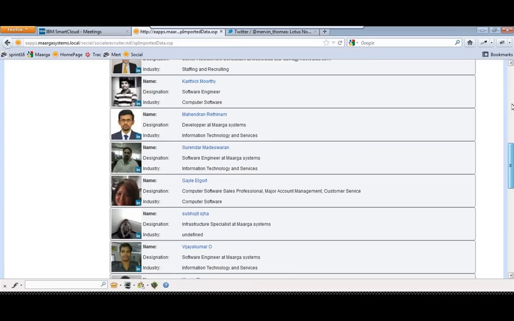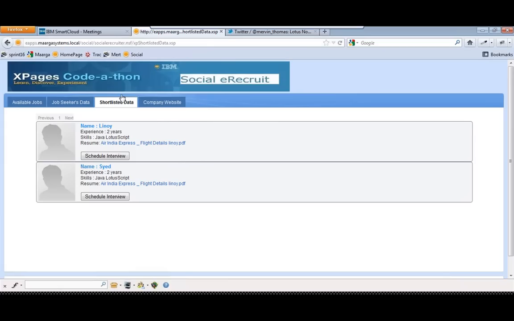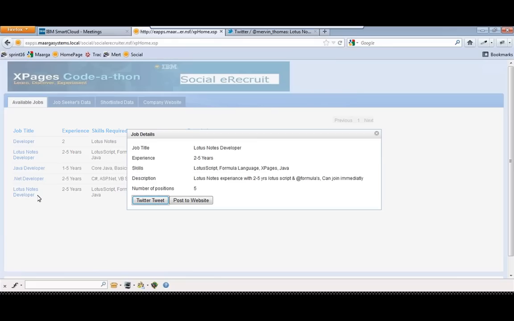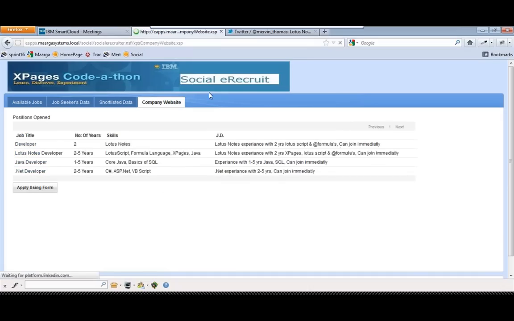So this is what we are going to see in the demo, and there will be an approve or cancel button which will be put there. When you say approve, this will come to the shortlisted data, and then you can schedule interview. So in the available jobs, if you say you need to post to website, then it will come in the company website. This will be listed over here.